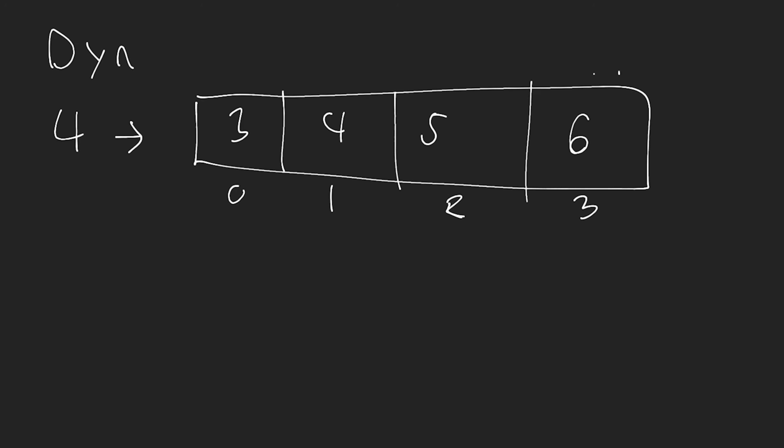Now though, let's quickly move on to dynamic sized arrays because we do have the ability to change the sizes of our arrays. Now, just like a fixed size array, we're going to need to initialize this dynamically sized array. We can have 0 elements, 1 element, 2 elements, etc. Doesn't really matter. What I want to talk about now is what happens when we want to resize this array. So this is going to be dependent on the programming language and how this array is implemented, but I just want to give you a bit of insight into how we actually do this.